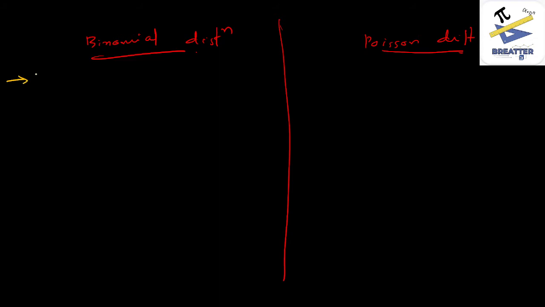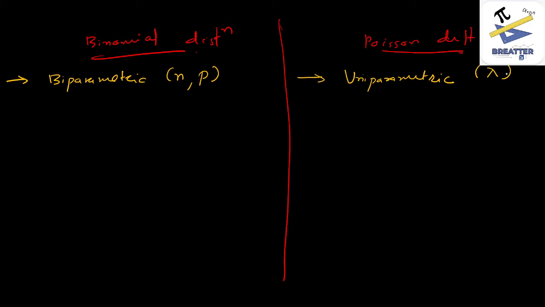The first difference is that binomial distribution is biparametric. As we have seen in the video on binomial distribution, it has two parameters, one is n, another one is p, hence it is biparametric, whereas Poisson distribution is uniparametric, having only one parameter, that is lambda.